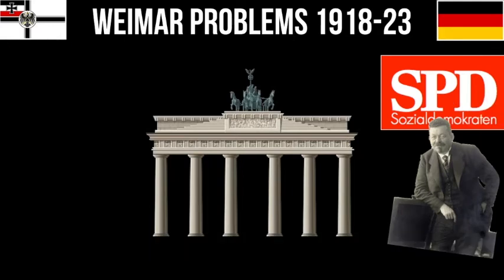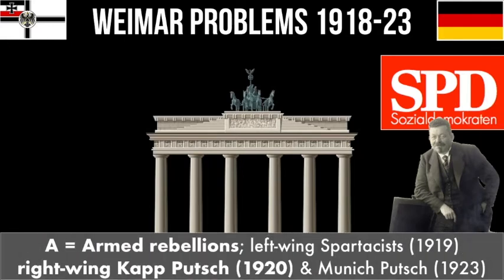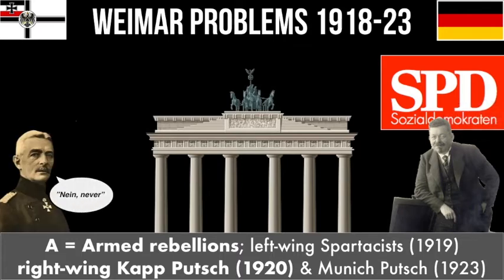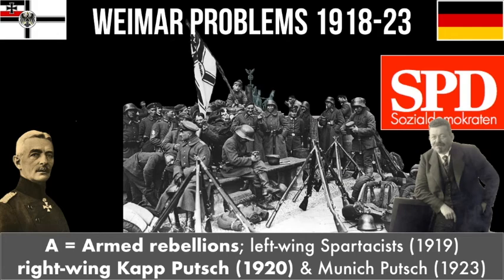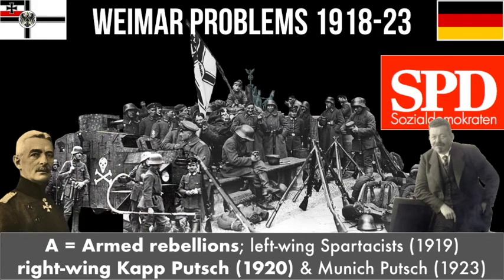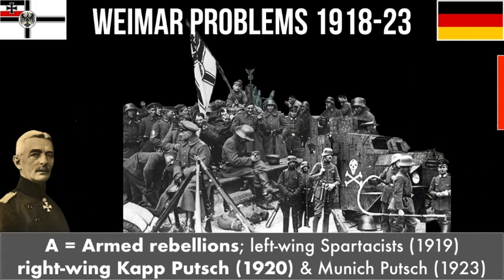Our next big rebellion is the right-wing Kapp Putsch in 1920. This started when the socialist government tried to comply with the Treaty of Versailles and reduce the number of men in the German army. Many in the army and the Freikorps were just not willing to let that happen, and General Luttwitz ordered the Freikorps to move into Berlin and this time themselves to force out the democratic government. This was much less dramatic than the Spartacist uprising.